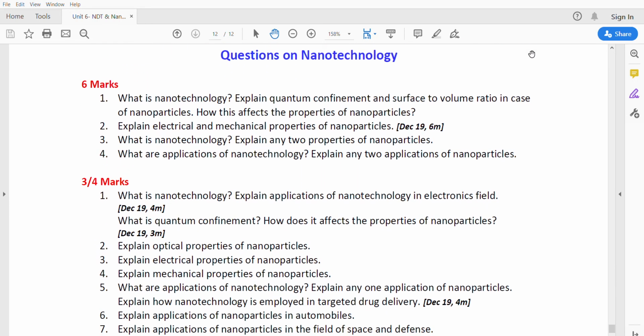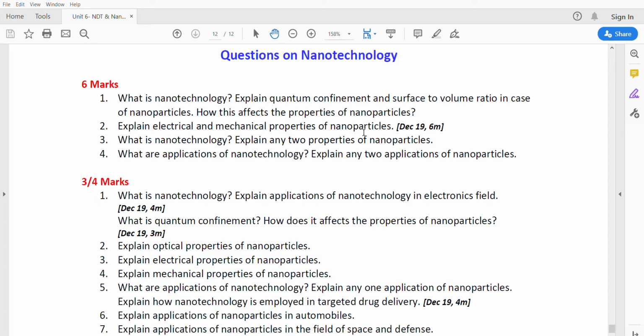So we'll see the 6 marks and the 4 marks questions. What is nanotechnology? Explain quantum confinement and surface to volume ratio. So here we need to write the nanotechnology definition, and we have to write what quantum confinement is. We have to explain the different types of structures of nanoparticles, that is quantum dot, quantum wire, quantum well, and surface to volume ratio. And explain the electrical and mechanical properties of nanoparticles. We have to write the electrical properties using graphs, and the mechanical properties.